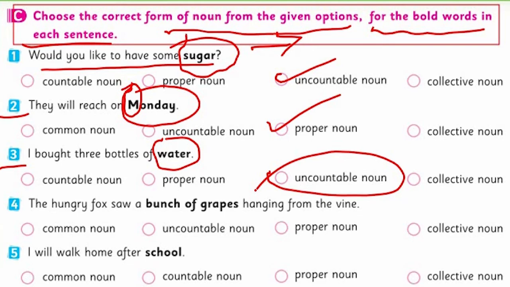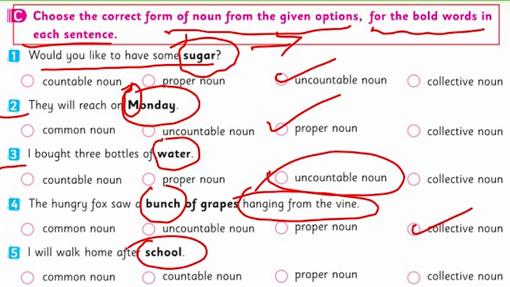The hungry fox saw a bunch of grapes hanging from the vine. Yes, you can recall this thing from the word bunch here. Bunch means here the grapes or the things when they come together. If you remember, there are so many grapes in a bunch. So we call it collective noun. Yes. Look at the fifth one. I will walk home after school. Yes, it's a common noun. Very good.